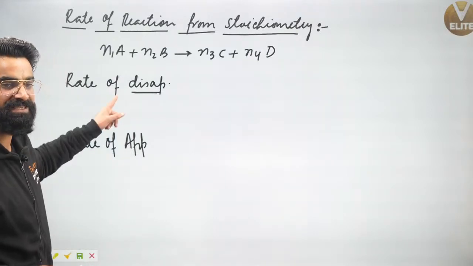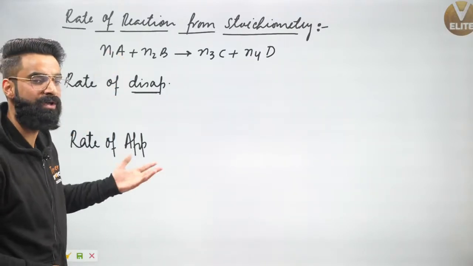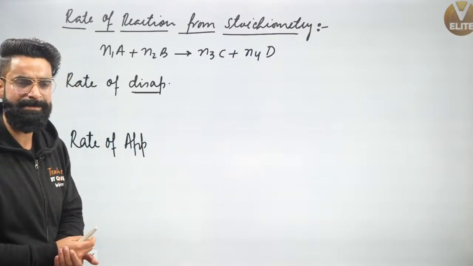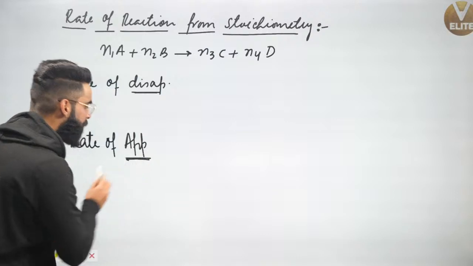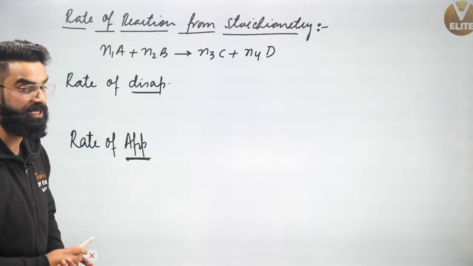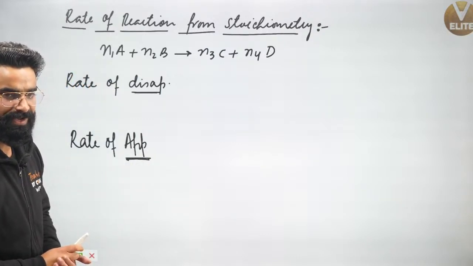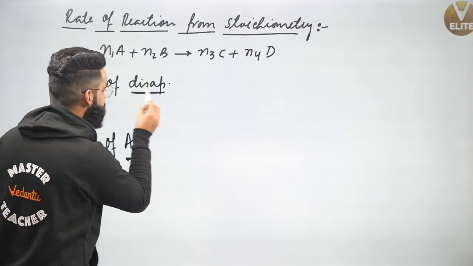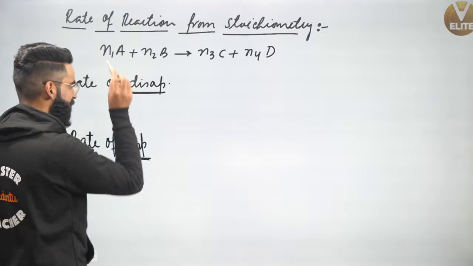That means I'm talking about reactants. Yes, because we know reactants only disappear with time and products only appear with time. And whenever I'll be talking about this rate of appearance, that means we are talking about the products. Now guys, I can use this term rate of disappearance for the reactants.